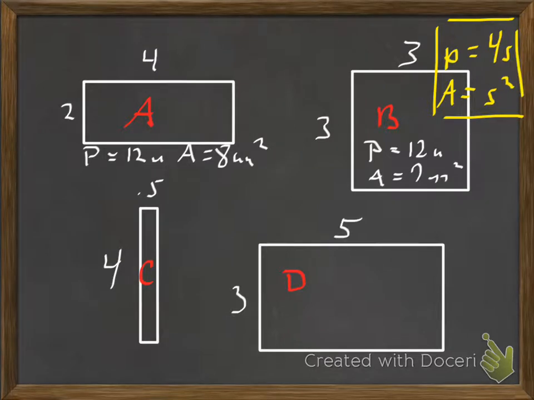This is 4 plus 0.5 is 4.5. So the perimeter here is 9 units. And the area is 4 times, you can think of it as a half. So 4 times a half would be 2 units squared.